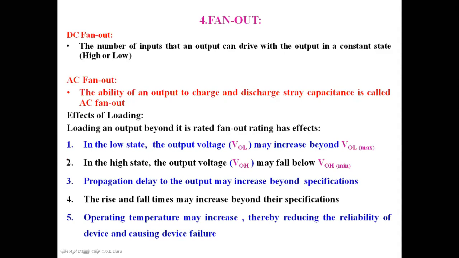As the operating temperature increases, it reduces the reliability of the circuit. In what way? It increases the power dissipation, and by increasing the power dissipation the device may get damaged.